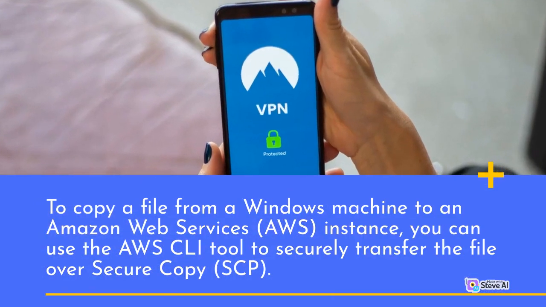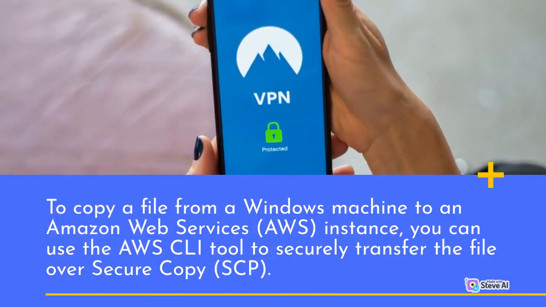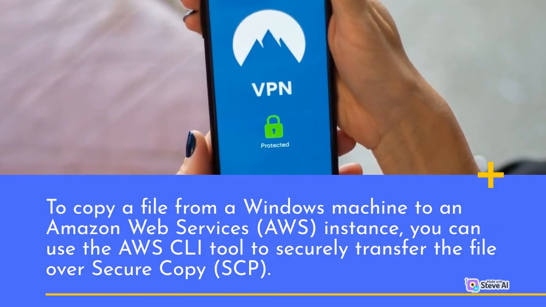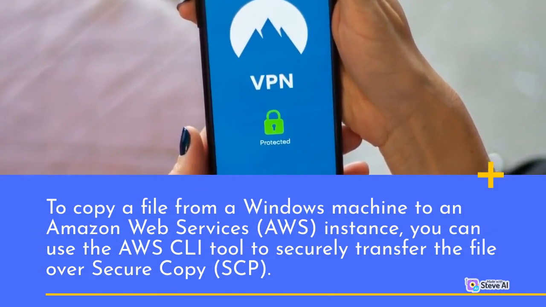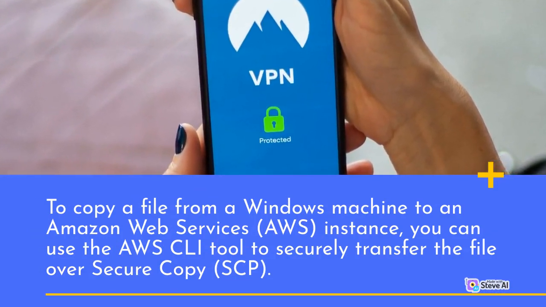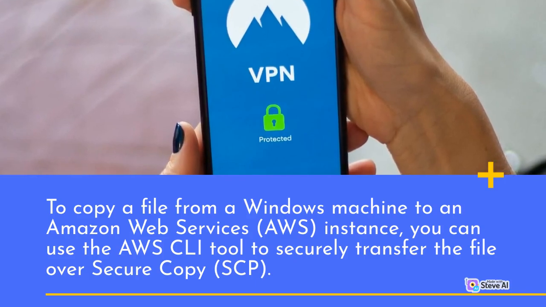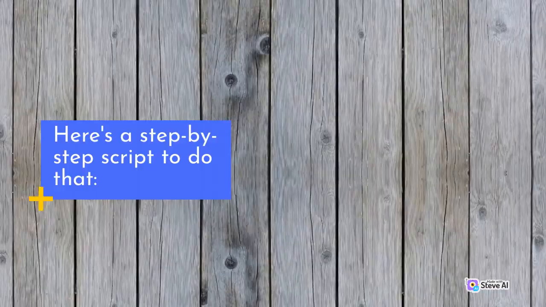To copy a file from a Windows machine to an Amazon Web Services (AWS) instance, you can use the AWS CLI tool to securely transfer the file over Secure Copy (SCP). Here's a step-by-step script to do that.